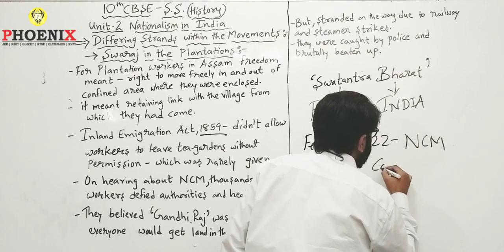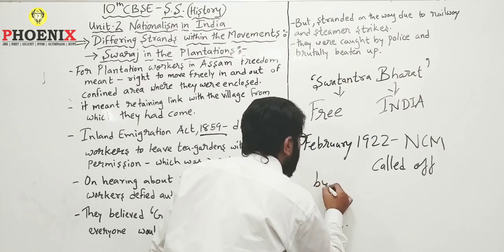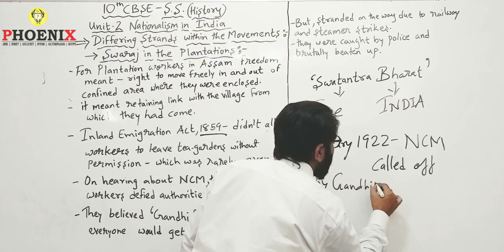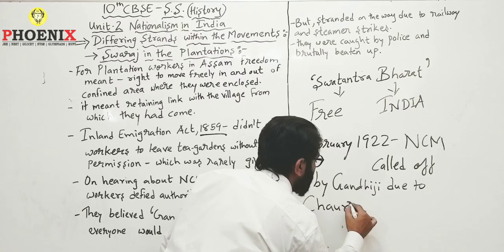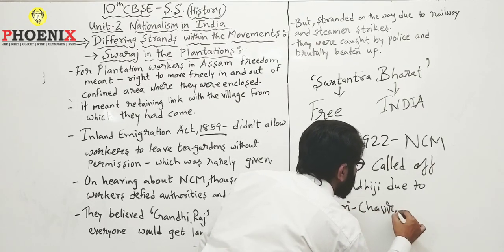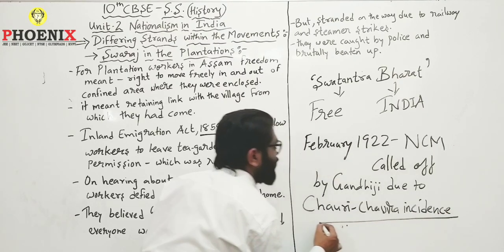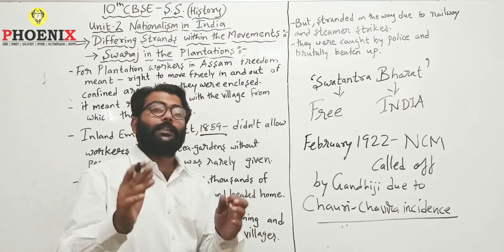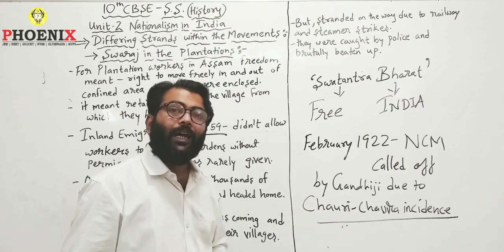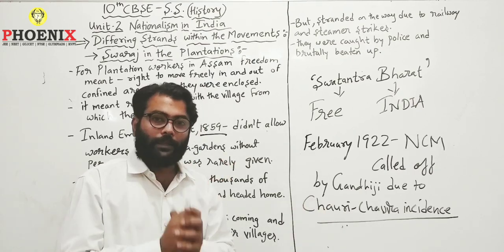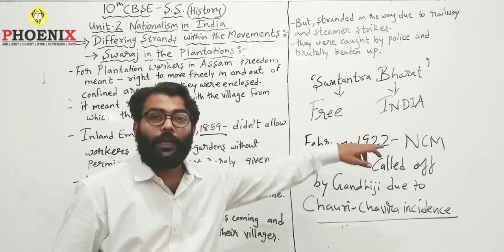What happened? NCM, that is non-cooperation movement, was called off, that is suspended. By whom? By Gandhiji. Why? Due to the Chauri Chaura incident. Where is this Chauri Chaura again, students? Yes, it is in Gorakhpur district of Uttar Pradesh, in the eastern part of Uttar Pradesh, a small village where this violent act took place, and thus the non-cooperation movement came to an end in the month of February 1922.